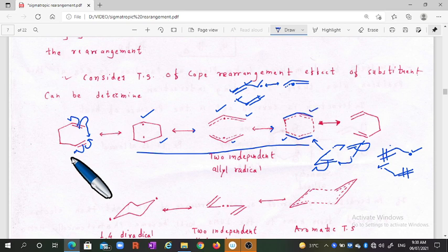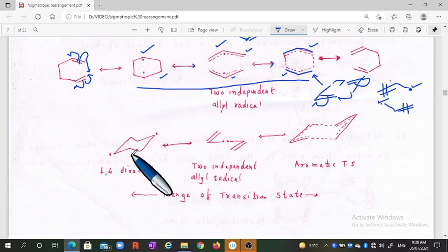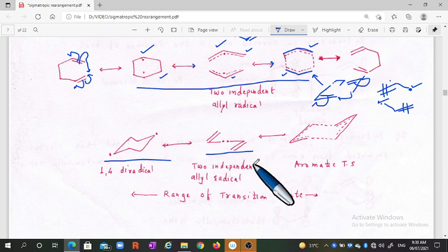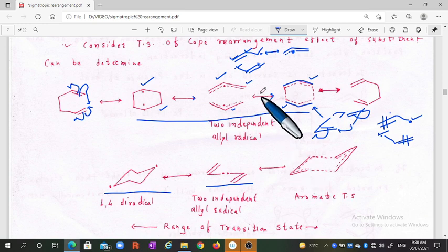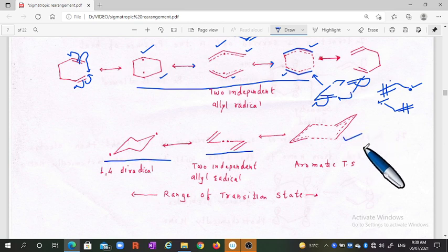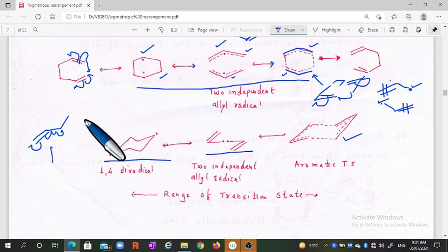This transition state is also stable because it is in a chair form. These are the two independent allyl radicals we have shown here. This aromatic-type transition state is somehow stabilized, because it is a chair form and the electrons are movable through this six-membered transition state. And we know that if a double bond, such a conjugation, is near the radical, then it can be stabilized like that. This radical is stabilized like that.